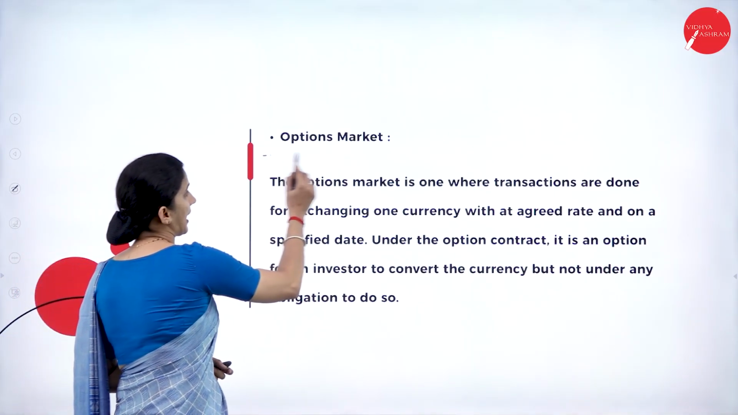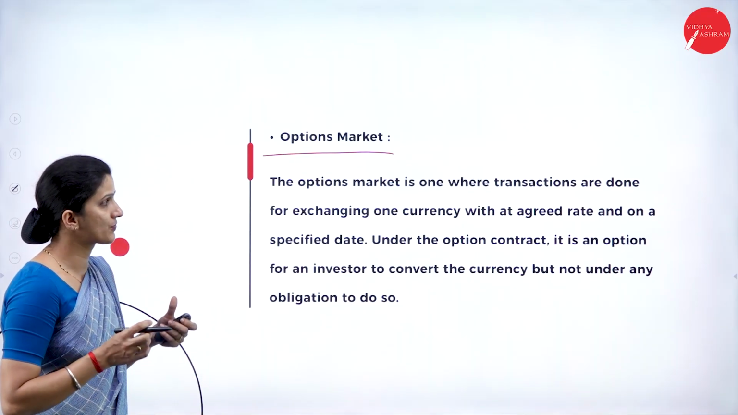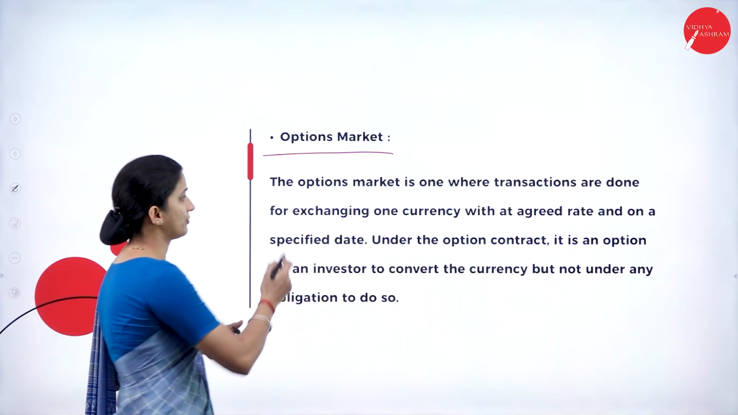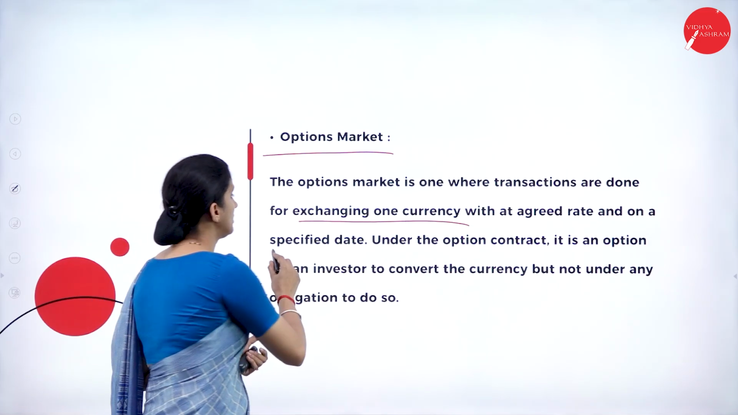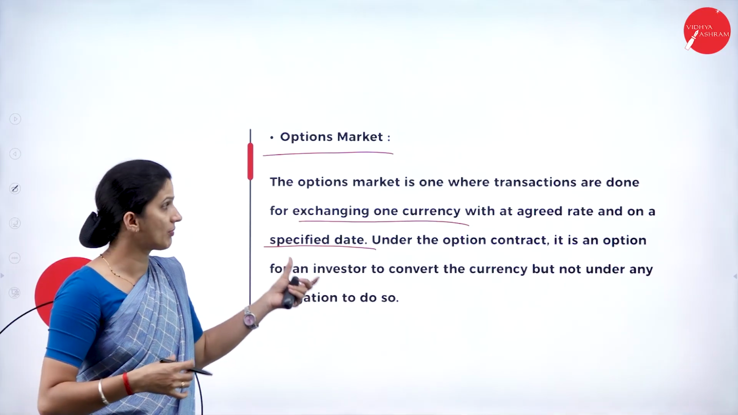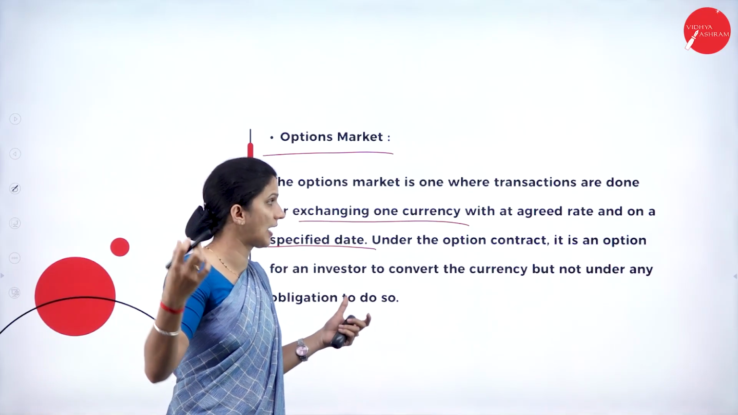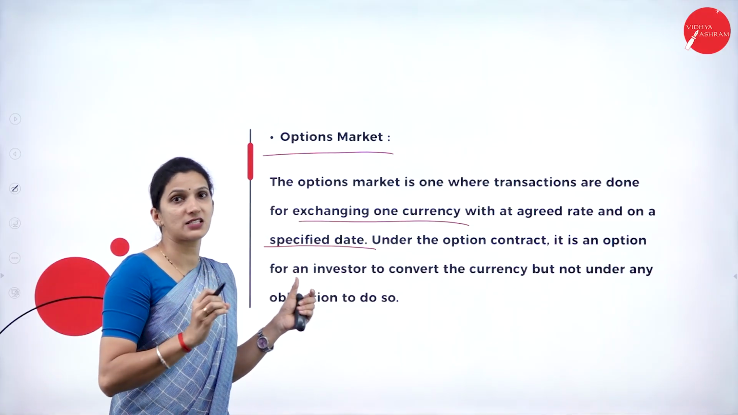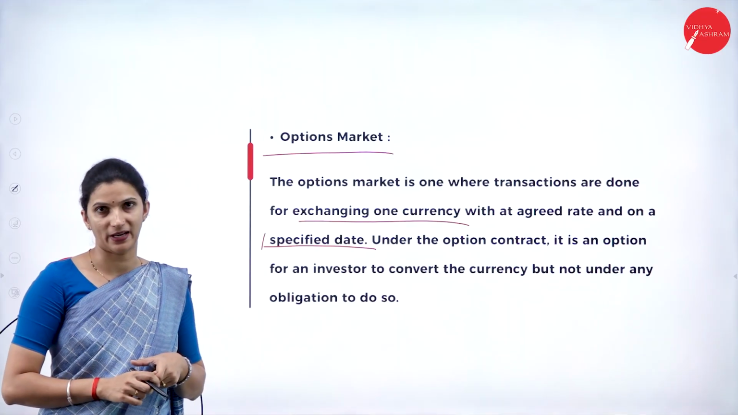The next type that we have is the option market. Here the option market is one where the transactions are done for exchanging one currency with another at an agreed, predetermined rate and on a specified date. So here also it is under the option market, and the trade happens on a specified date.